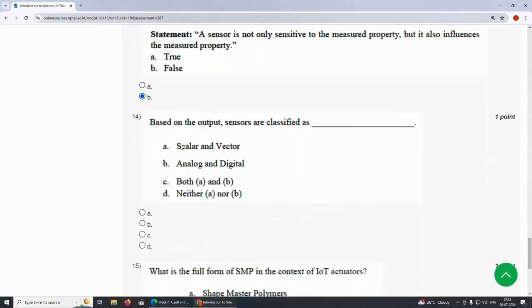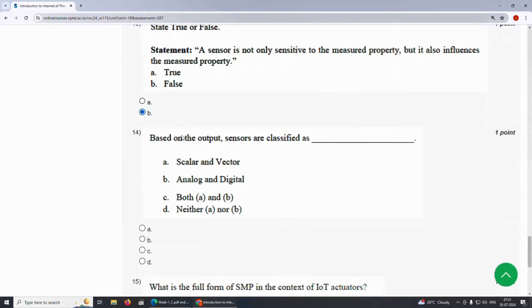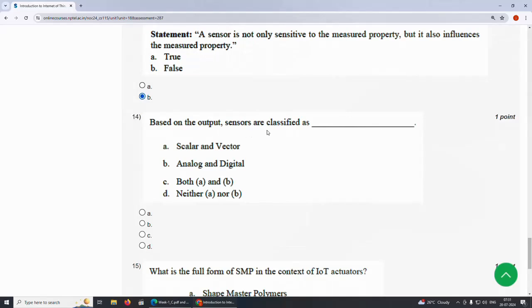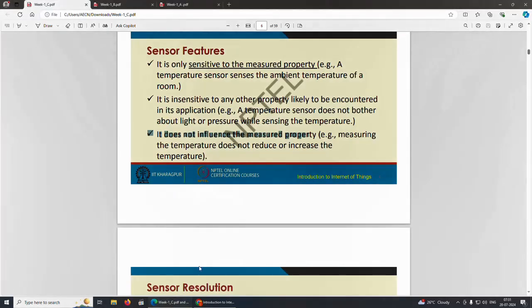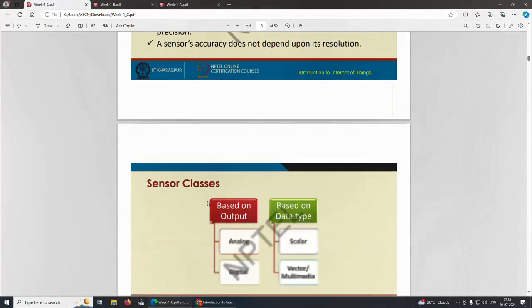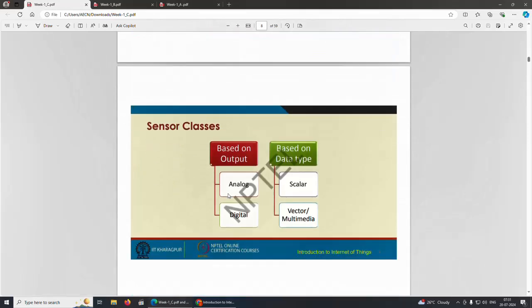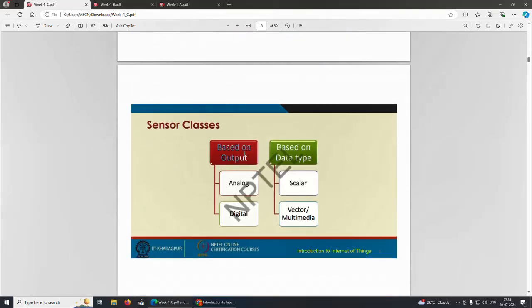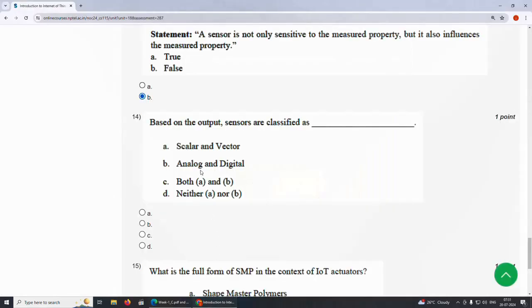Next, 14th question. Based on the output, sensors are classified as? Sensor classes based on output are analog and digital. So the answer is option B.